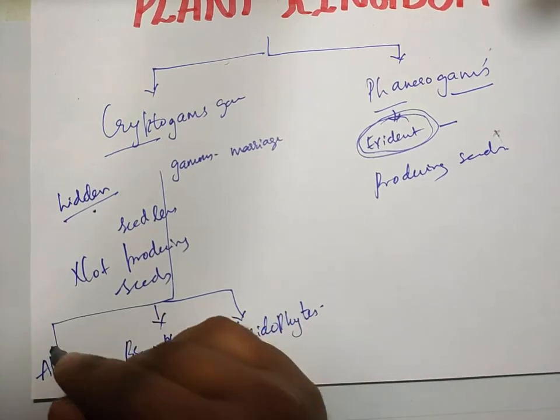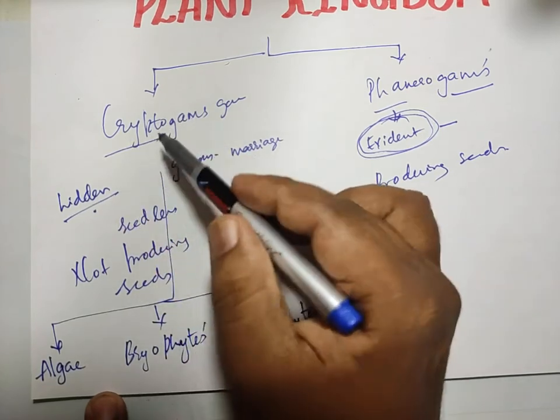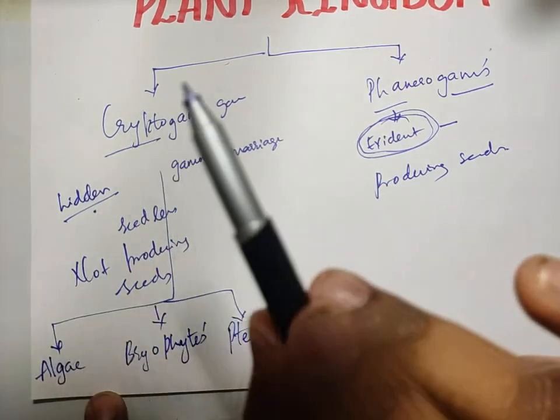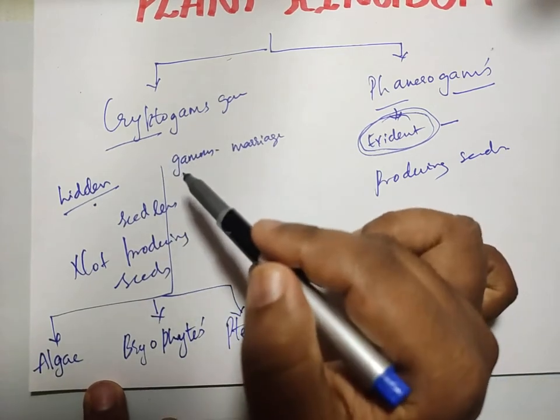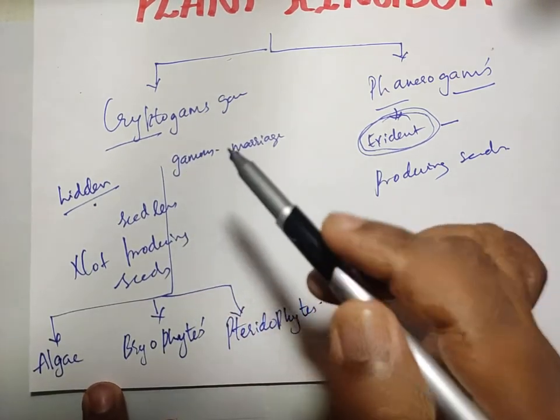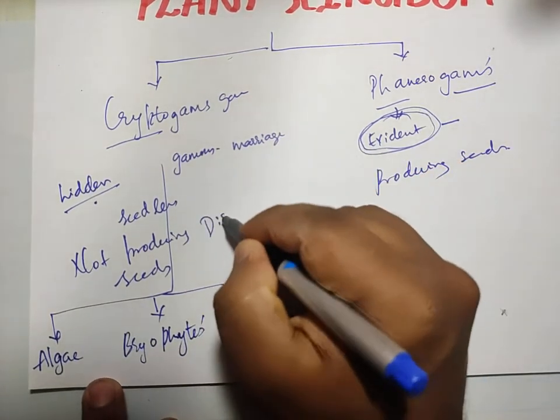These are the plants which come under cryptogams. Here the seeds or the reproductive structures are not seen clearly with our naked eyes, or even if they are visible, they are not clearly visible, or the structures are not distinct.